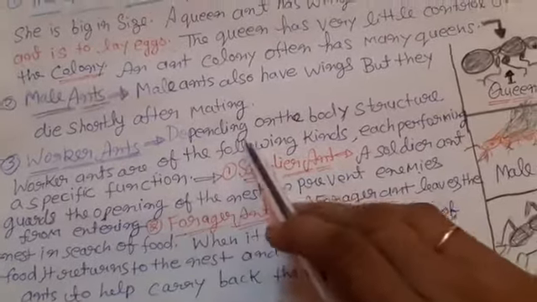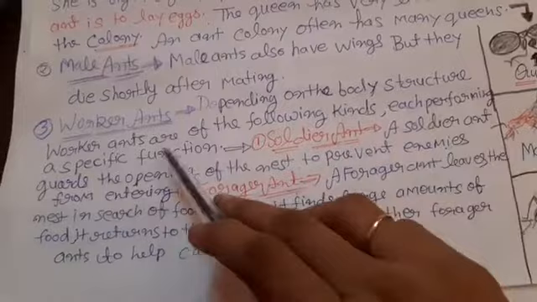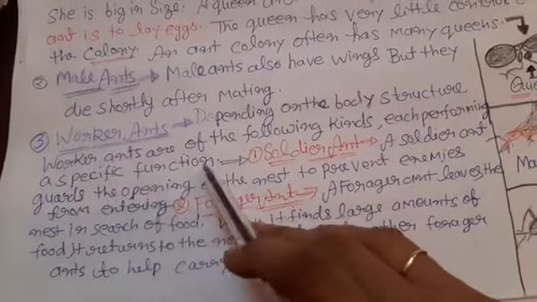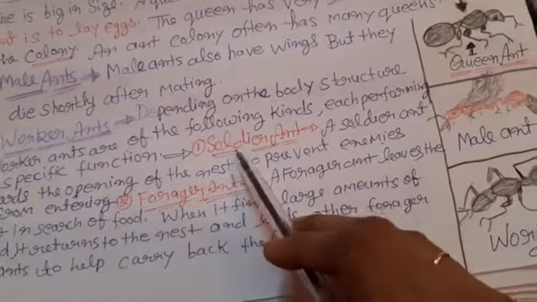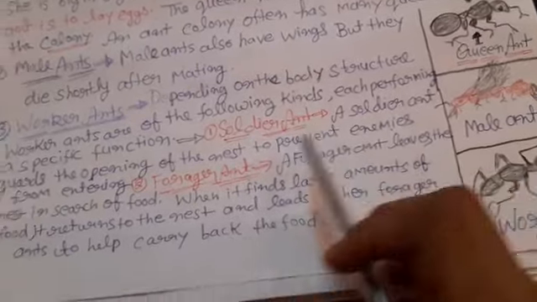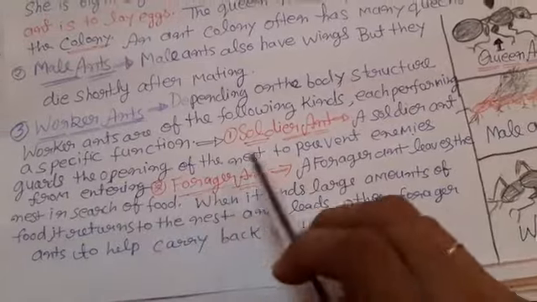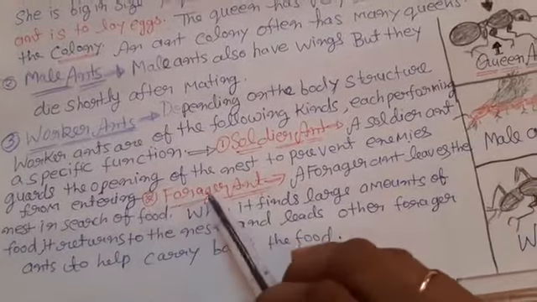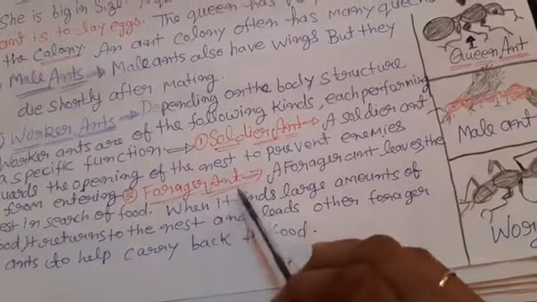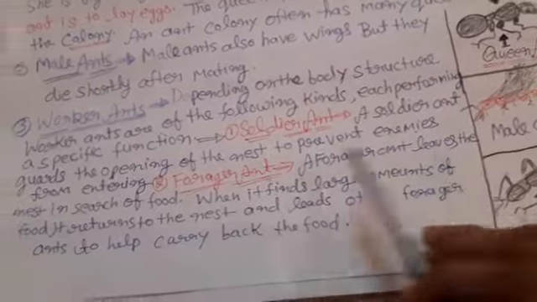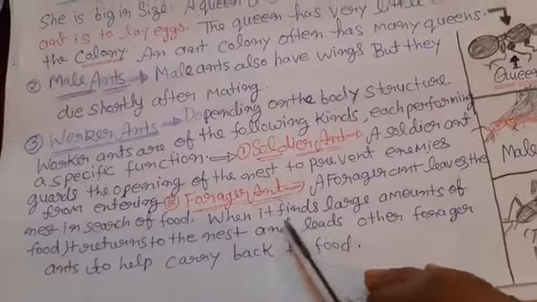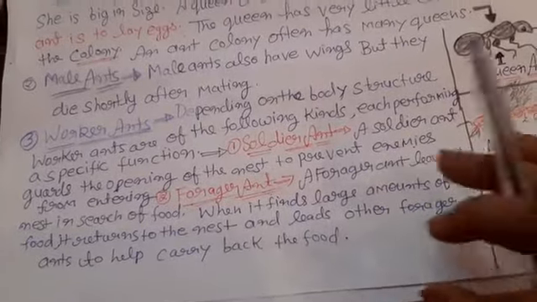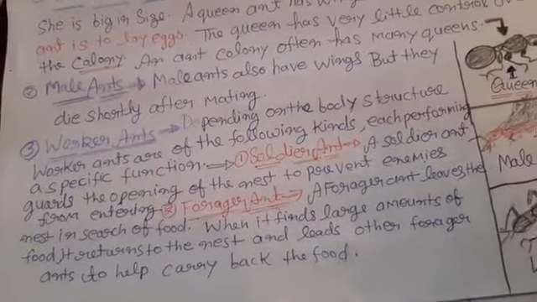Worker ant. Depending on the body structure, worker ants are of the following kinds, each performing a specific function. First we take the soldier ant. A soldier ant guards the opening of the nest to prevent enemies from entering. And second, the forager ant. A forager ant leaves the nest in search of food. When it finds a large amount of food, it returns to the nest and leads other forager ants to help carry the food back.